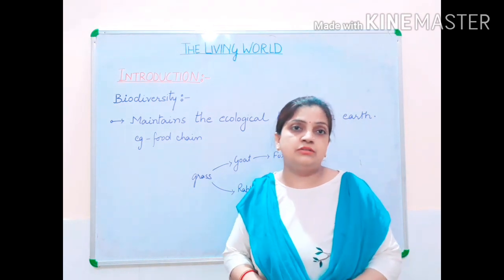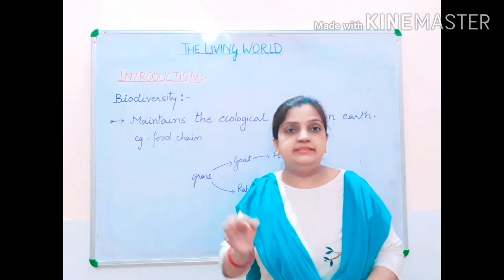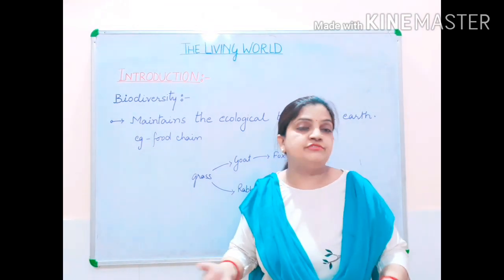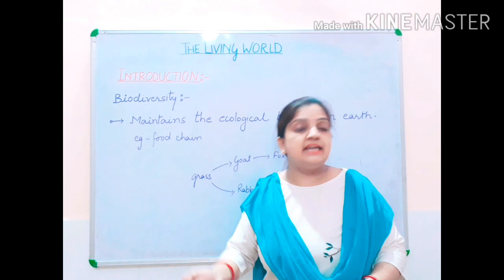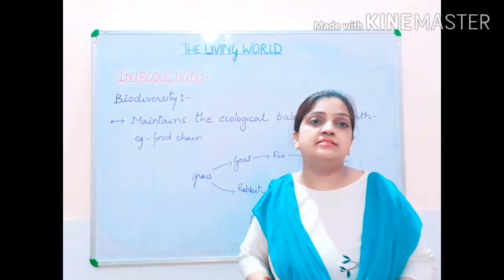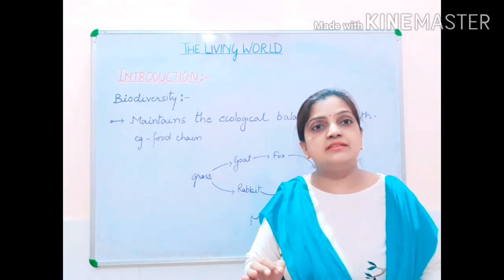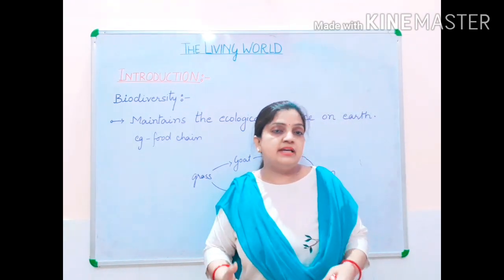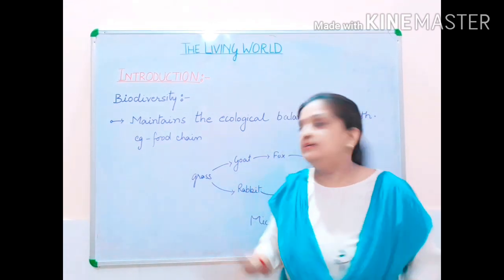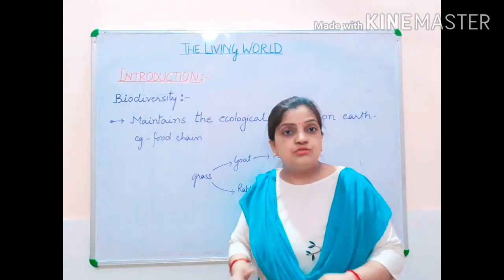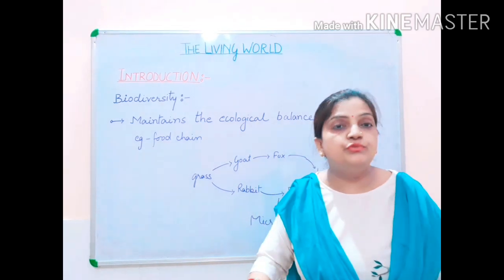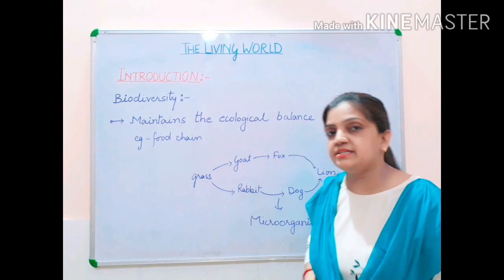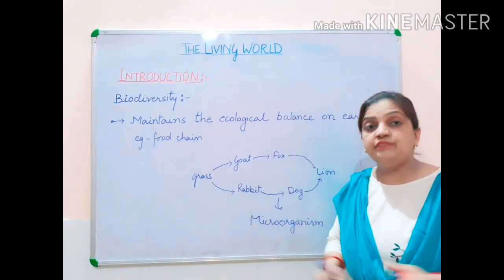Who has come on this earth, on this planet? They have to die. Death is sure. So what is going to happen to each and every organism after death? After death, another type of organisms are present, and they are called microorganisms. These microorganisms help in decomposing, decaying the body of these animals so that your waste can be removed from the earth. If suppose these microorganisms were not there, then what would happen?